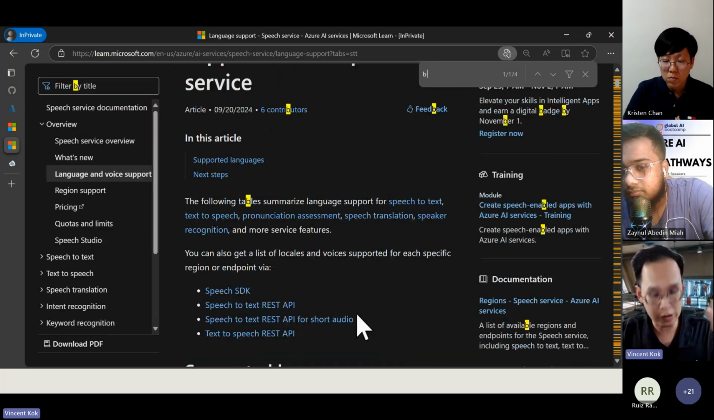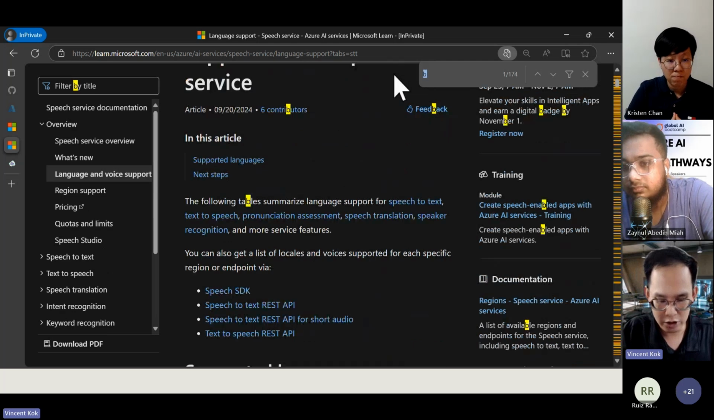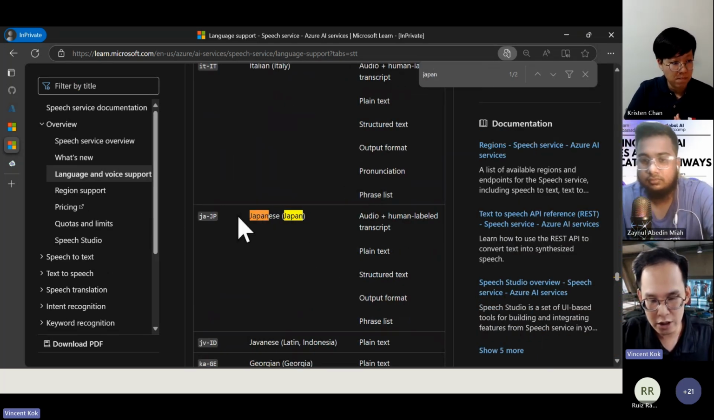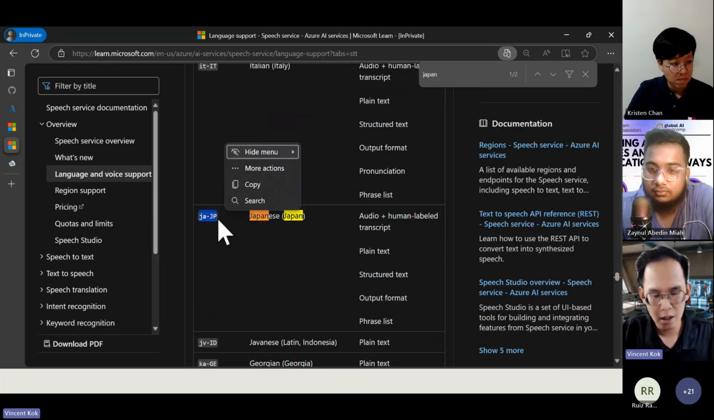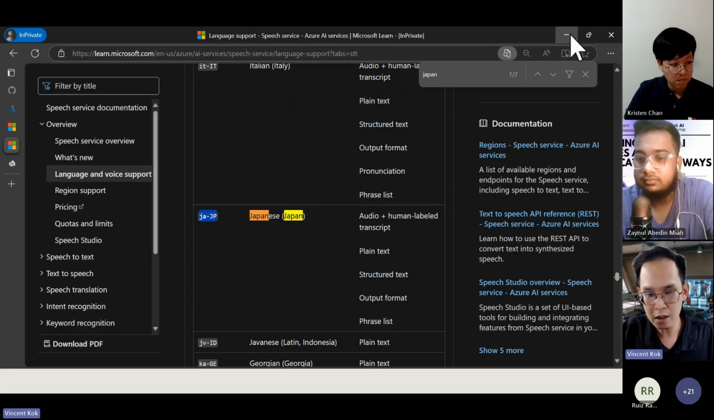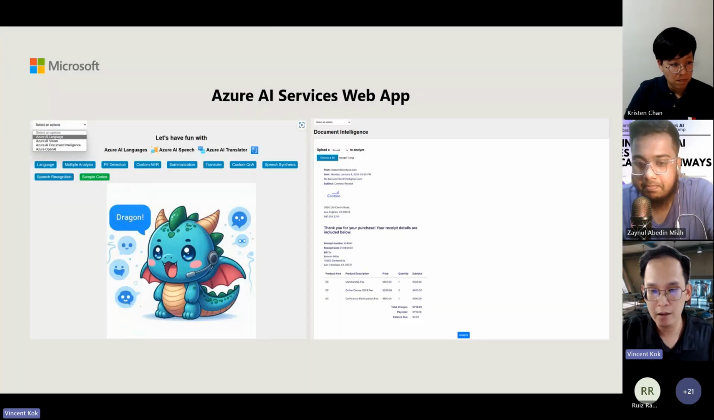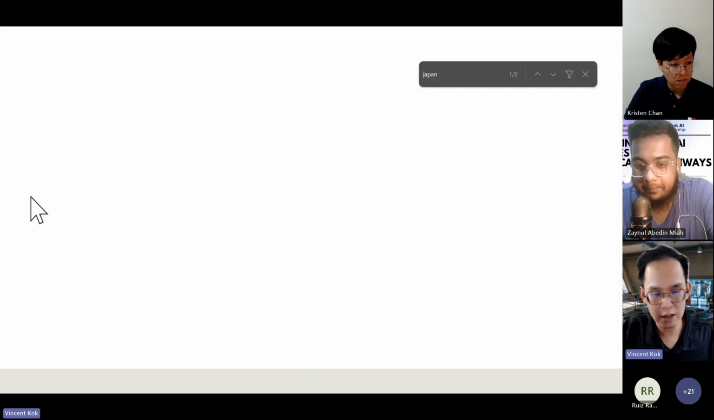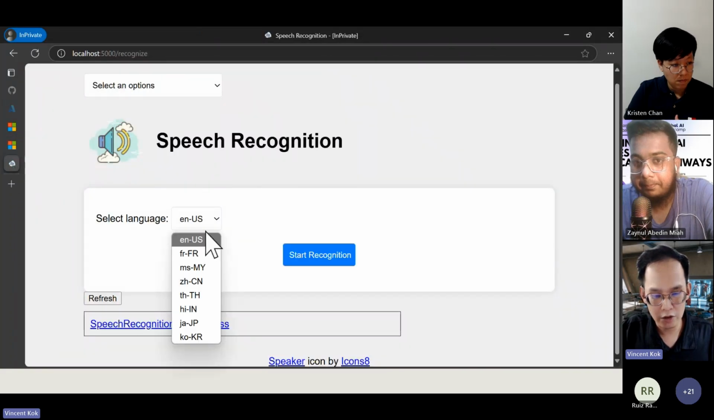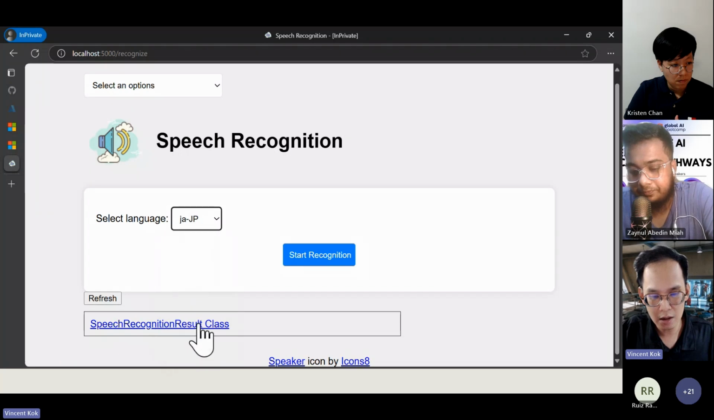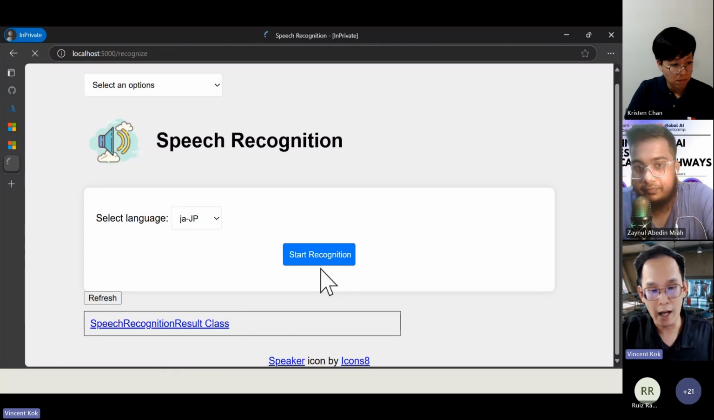We try konnichiwa, so this is where I use Japanese. I have this ja-JP here, which is already on my app. Let me show you the demo first, and I will show you the backend and how it works. I have ja-JP here. I will start recognition. Konnichiwa.